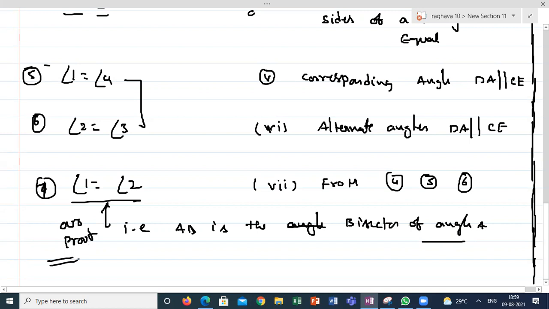Is it clear, guys? What I have done is simple. Here also I am using the basic proportionality theorem and the isosceles triangle to explain. Exactly, if you compare with the previous theorem, I went in the reverse process. There I took angles equal and proved it is parallel. Here, the ratio is given and we are proving the angles. So it is just the reverse of the previous theorem. Is it clear? Anyone having any doubts so far?